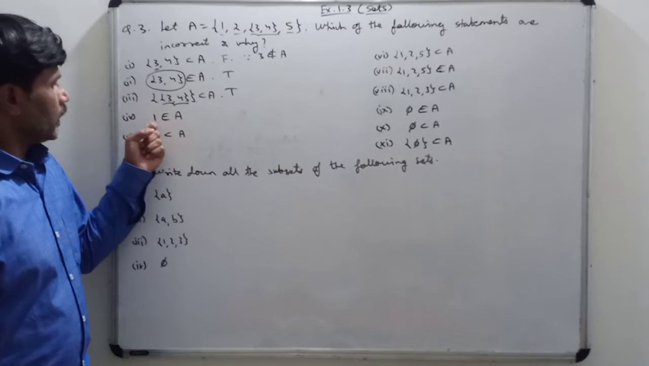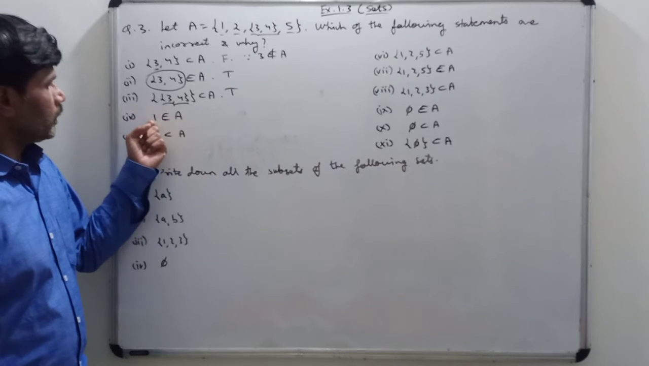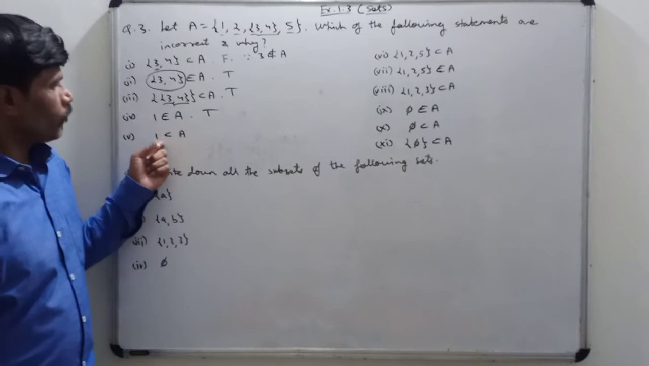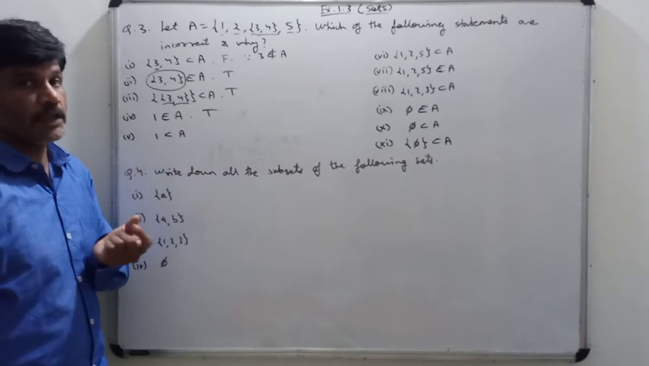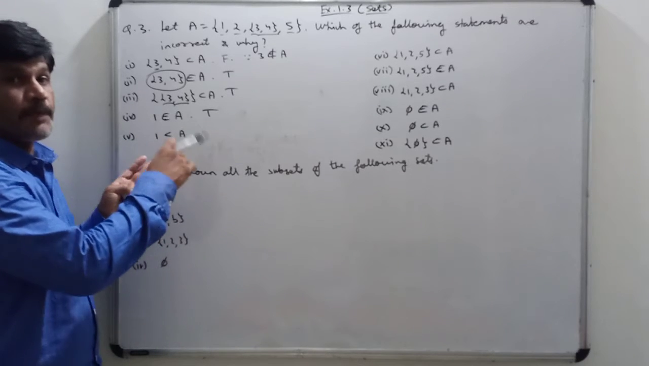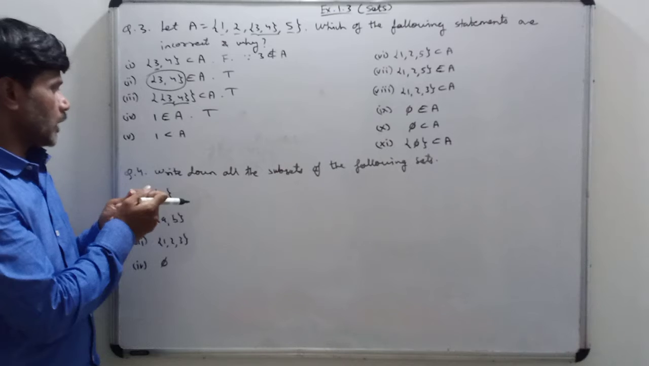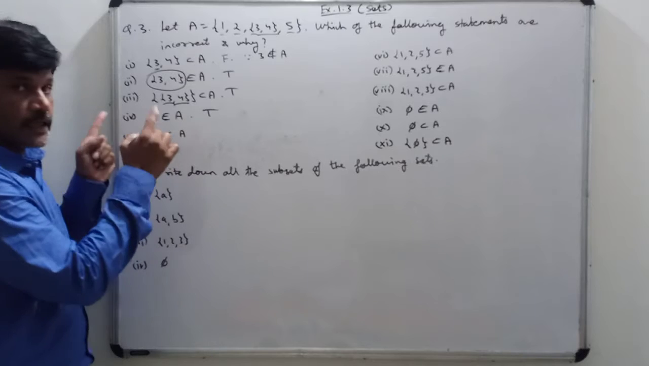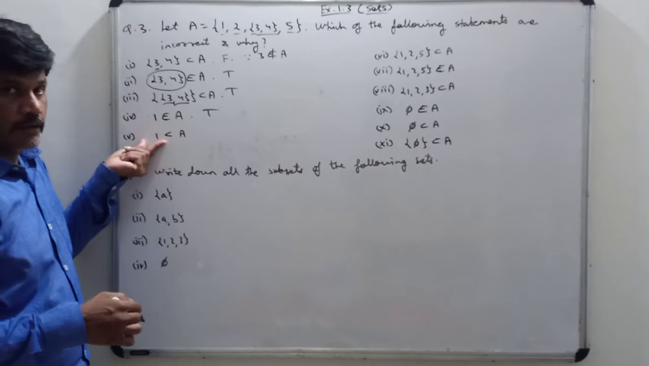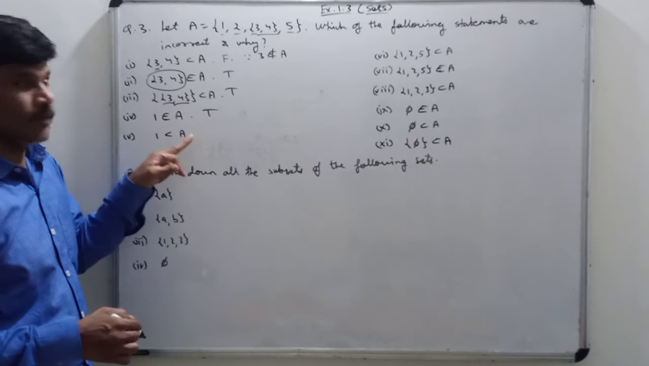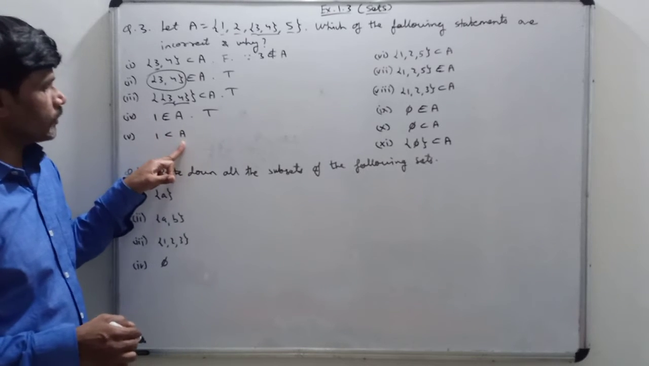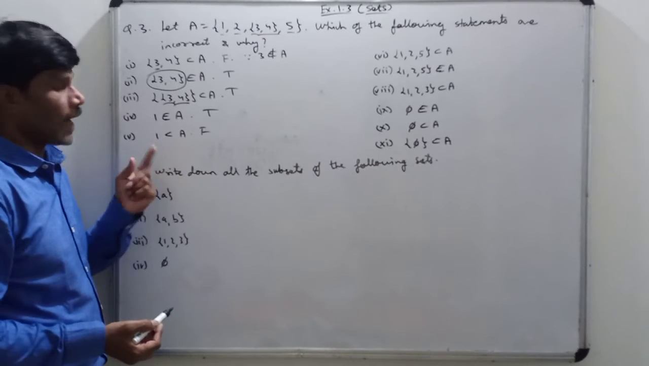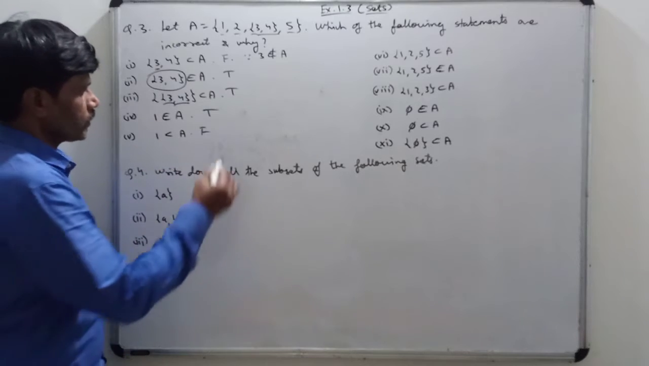Now next: does 1 belong to A? Means 1 is present in A. Yes, 1 is present in A, so this is true. Is 1 a subset of A? First of all, the definition of subset: if every element of set A is present in set B, then set A is said to be a subset of set B. But here 1 itself is not a set. It is an element. A set means the elements represented inside curly brackets. So as it is not a set, it cannot be a subset. So 1 is a subset of A is false, because 1 is just an element.